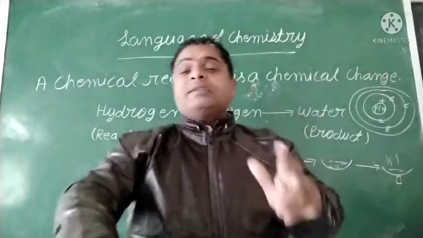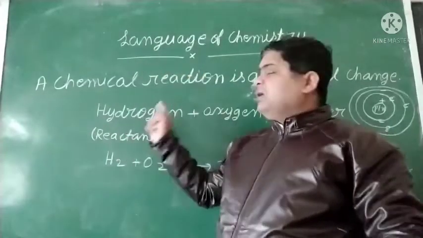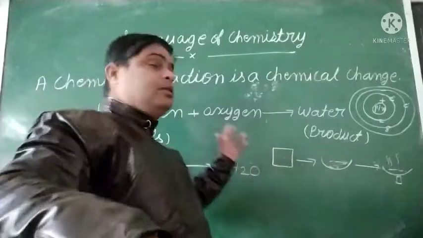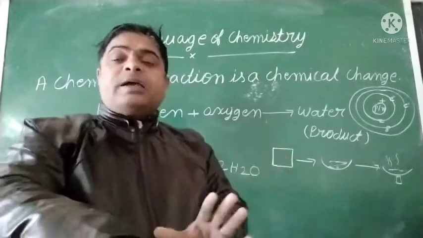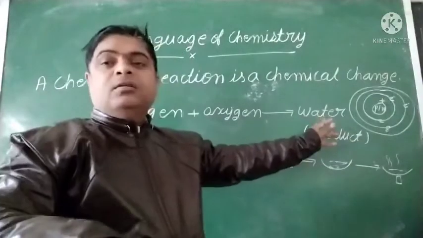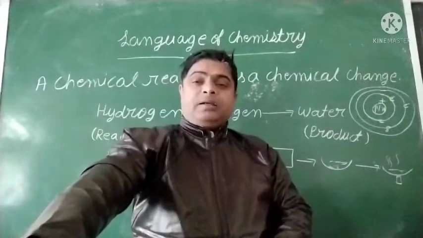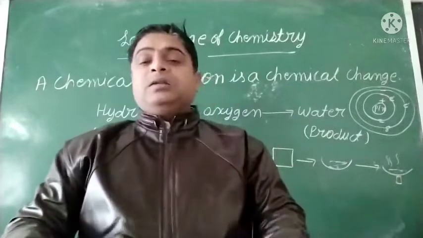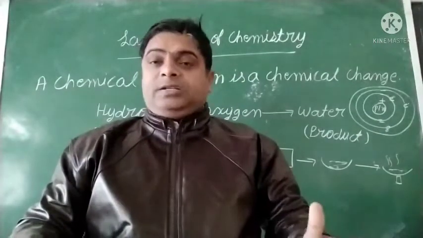After that their properties also change. Hydrogen is a highly combustible gas. Oxygen supports combustion, means without oxygen it is not possible to burn anything. And water stops the burning, the opposite property. After the chemical reaction their properties and behavior have changed.